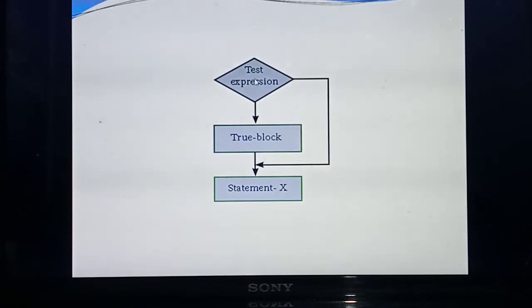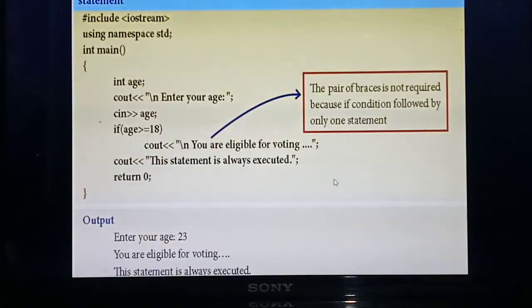See this is the flow chart. Listen carefully. In this if statement you are giving some expression. If the condition is true, this block will execute. See the arrow mark. Otherwise the control comes outside of this true block and executes the remaining statements. If the condition is false, the control automatically comes outside and this statement will execute.